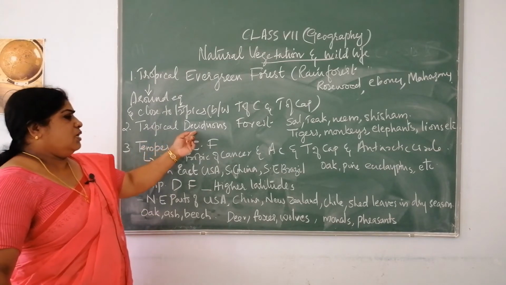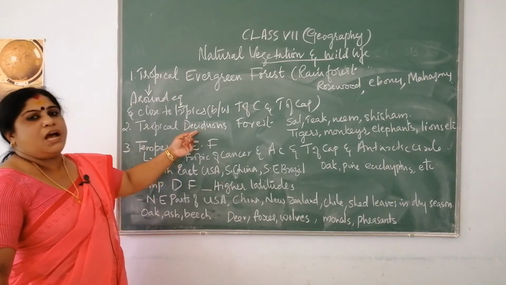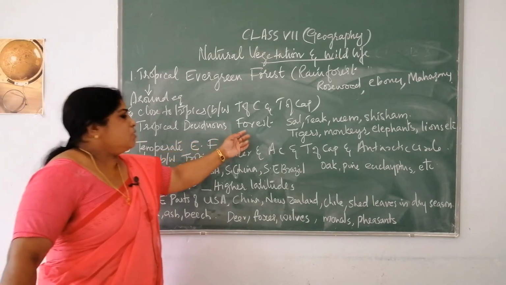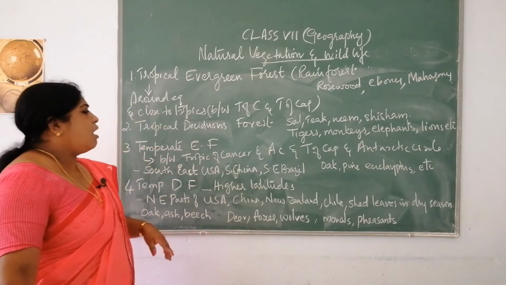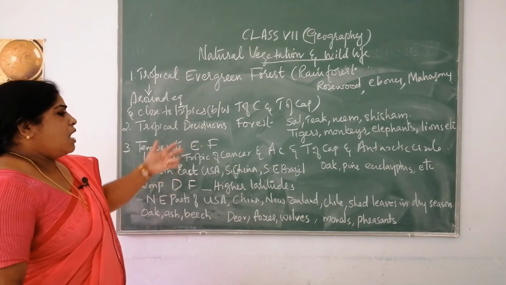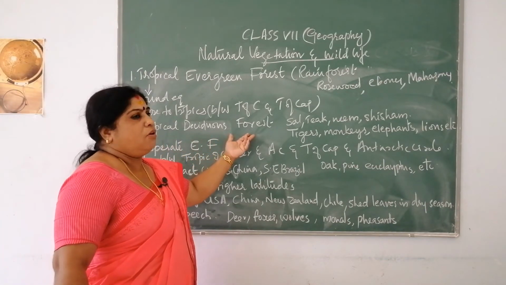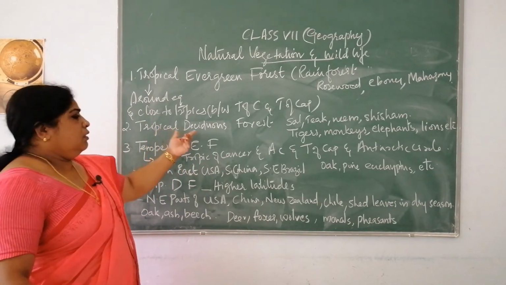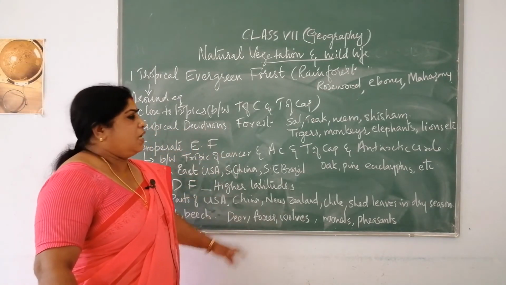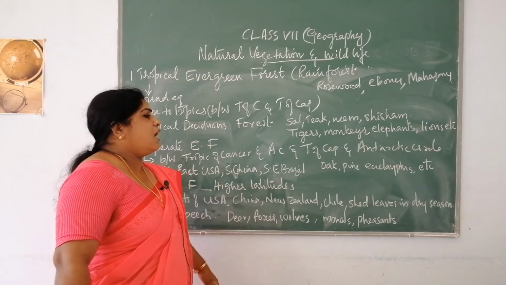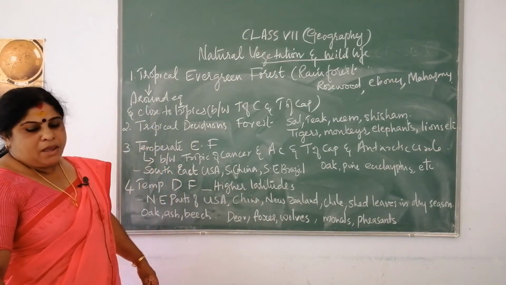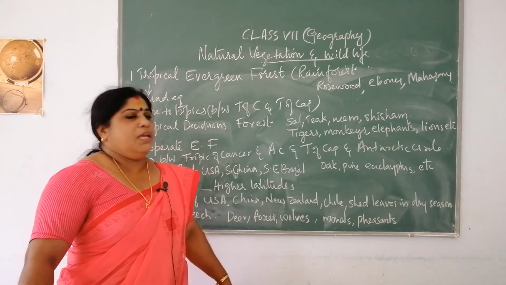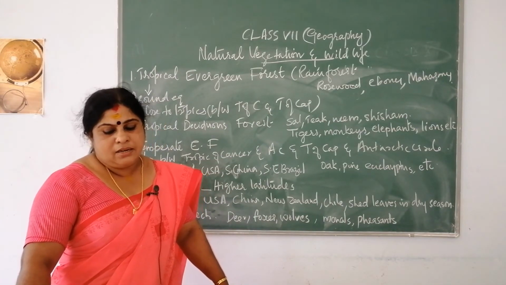Deciduous means trees which shed their leaves once in a year, and forest is an area which has different types of trees, and depends upon the rainfall and moisture of that particular area. The main trees found in these areas include hardwooded trees like sal, teak, neem and shisham, and you find different types of animals like tigers, monkeys, elephants, lions, etc.